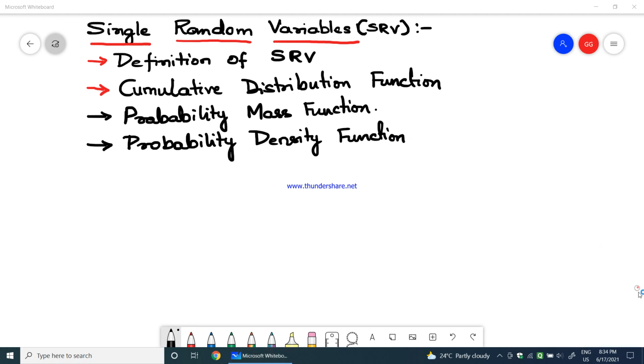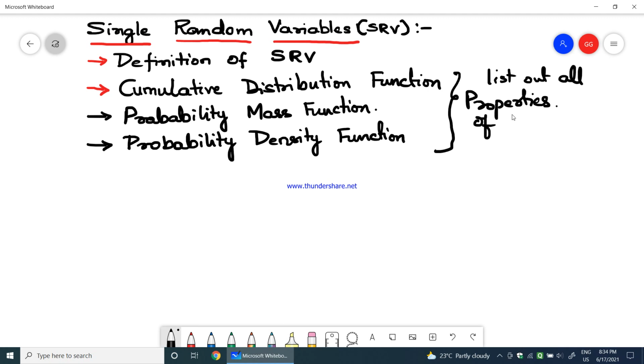Then we will look into the properties of all these three functions. We will try to list out all the properties of these functions.